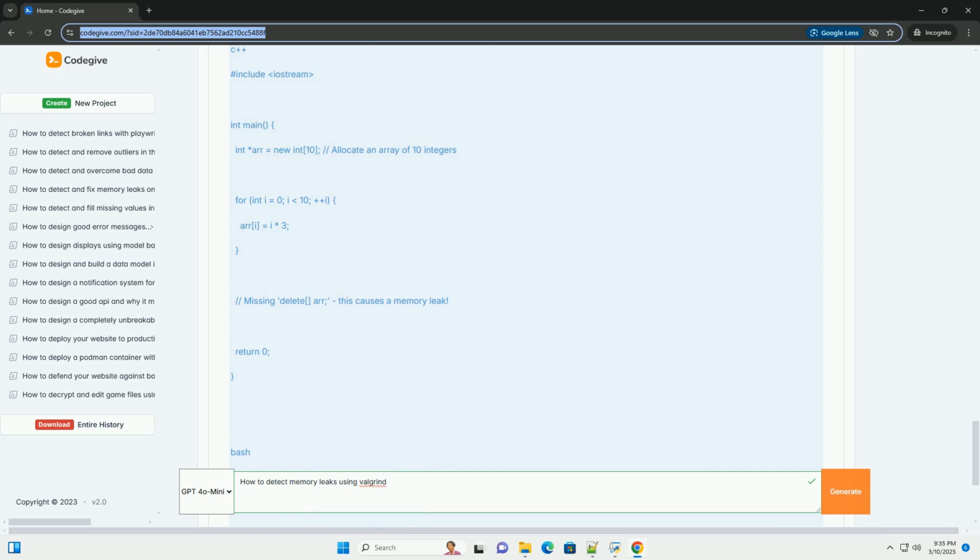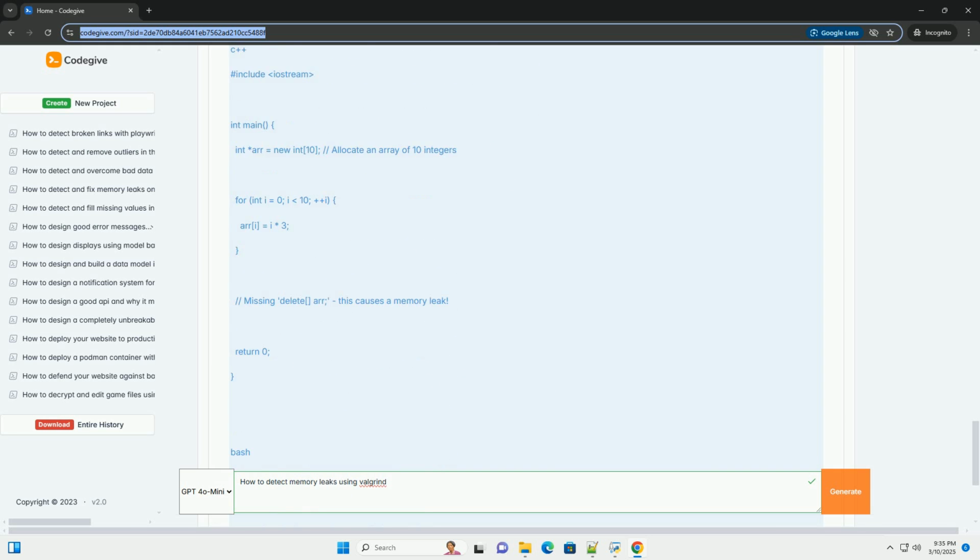13. Dealing with third-party libraries. Sometimes, you'll encounter memory leaks in third-party libraries that you're using. You can't directly fix the code in those libraries, but you can try the following. Update the library. Check if there's a newer version of the library that fixes the memory leak. Use suppression files.